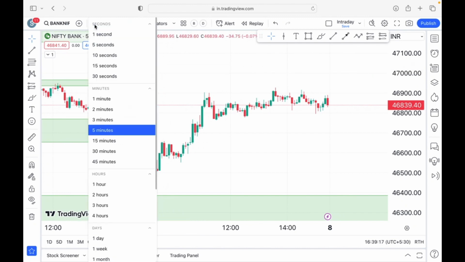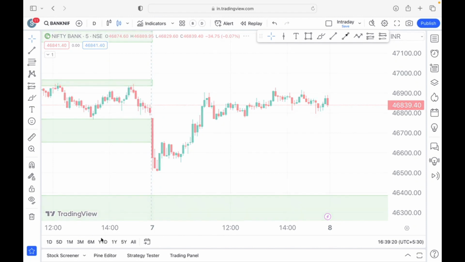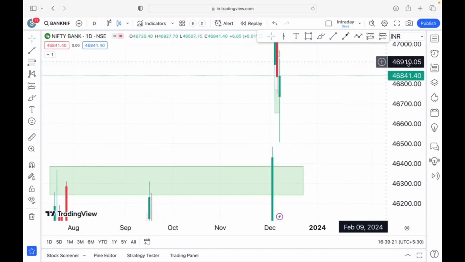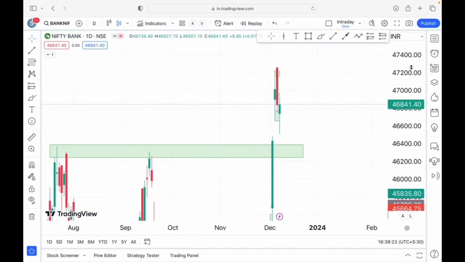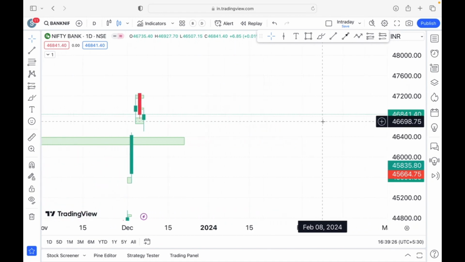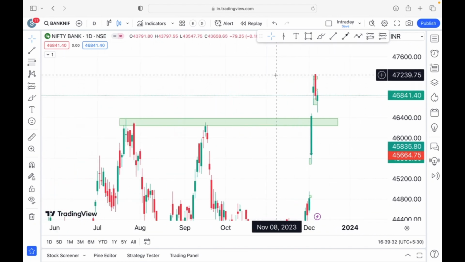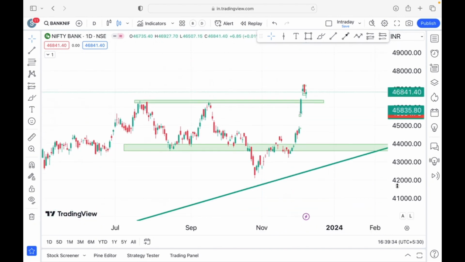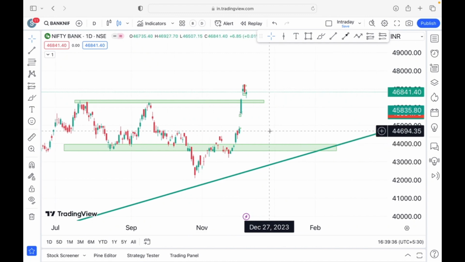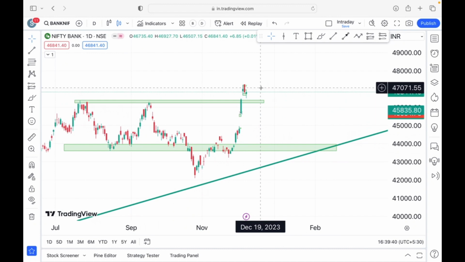Now, let's plot our daily chart of Bank Nifty. All right. So for those of you who have seen our pre-market analysis video today and the post-market analysis video yesterday, we have clearly said that Bank Nifty, even though it is in an up move, is in a fantastic rally and is performing extremely well on the upper side of 47,000 levels.